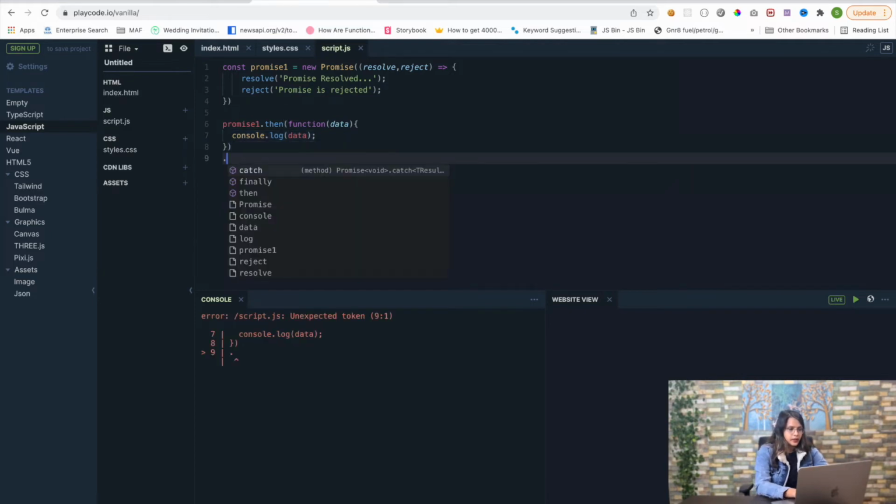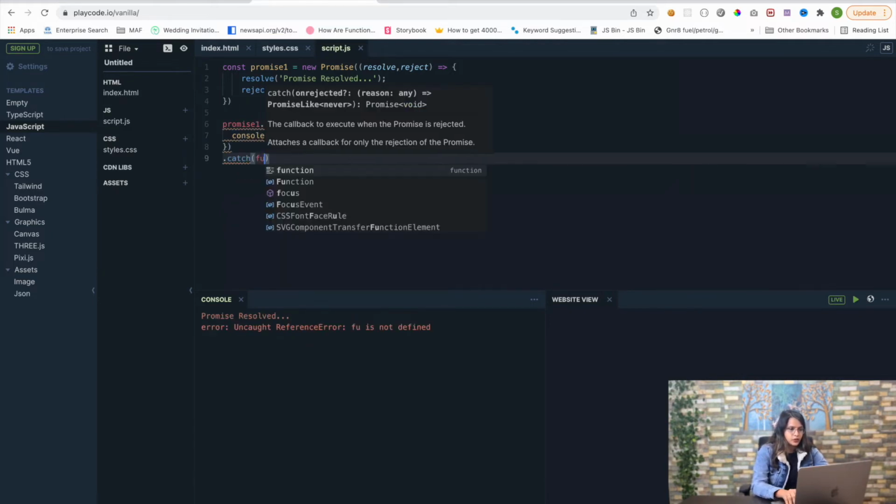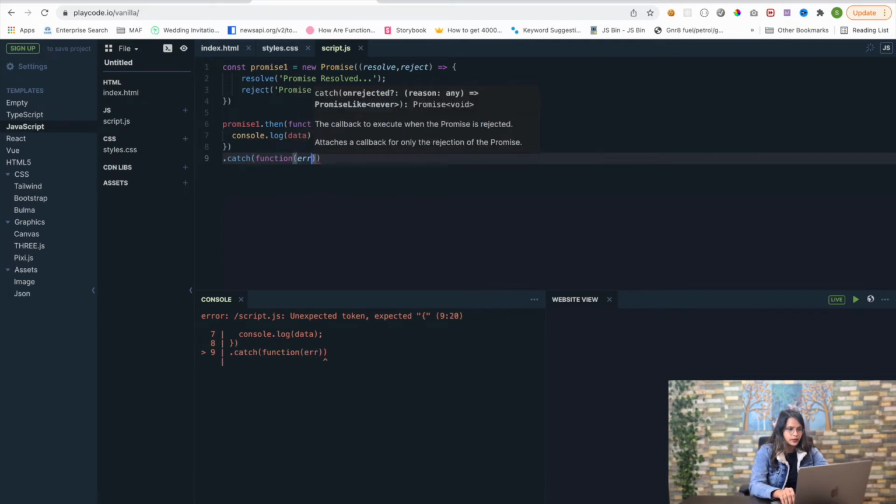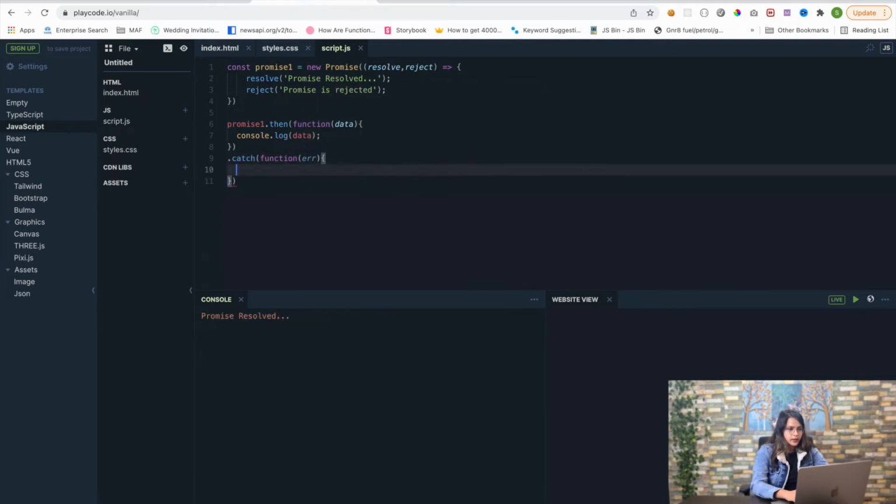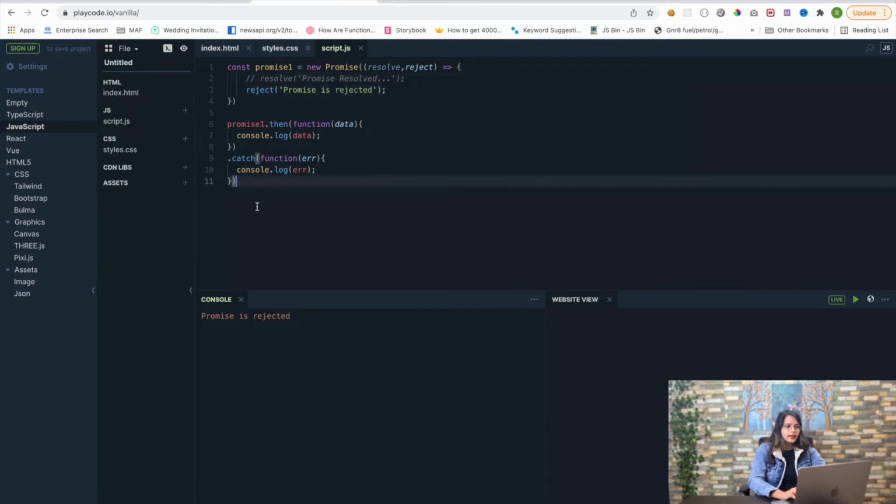And I can also show you a catch function. Suppose I'm going to give it the name error, and I can print console.log error. Now what happens here is, since the promise is resolved, catch will not be executed. If I comment this out, because the promise is not resolved and we only have the error, the error is printed and then is bypassed. So this is the simplest form of promise that we can do.